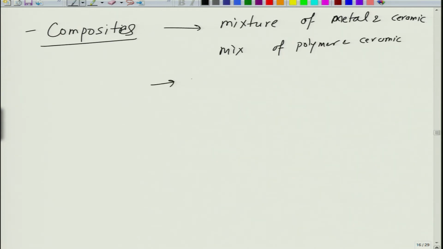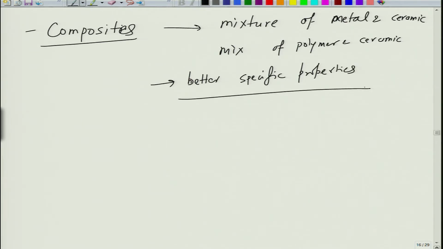So, they have better specific properties. Specific means per unit weight. They do not necessarily have higher strength than metals, or higher fracture toughness than metals, but they do have better properties in terms of stiffness per unit weight, and so on and so forth.